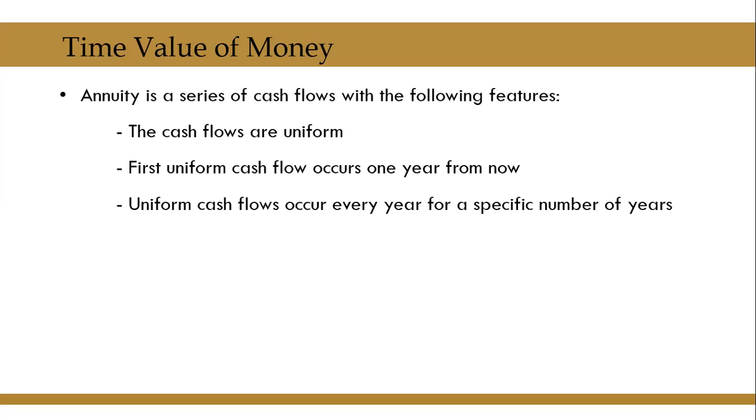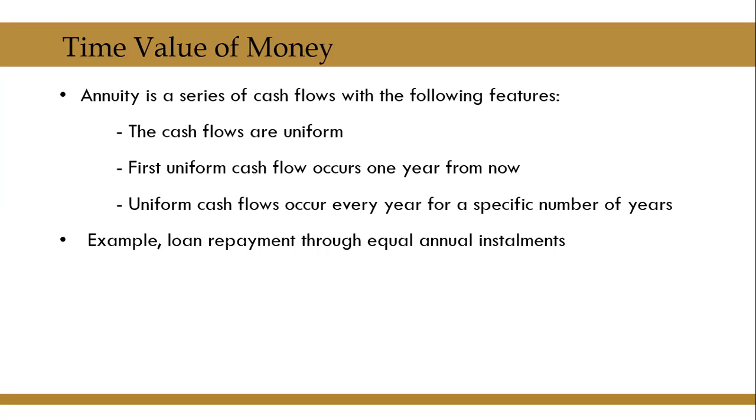This series of cash flows is known as annuity. An example for this is loan repayment through equal annual installments. Let us look at an example.